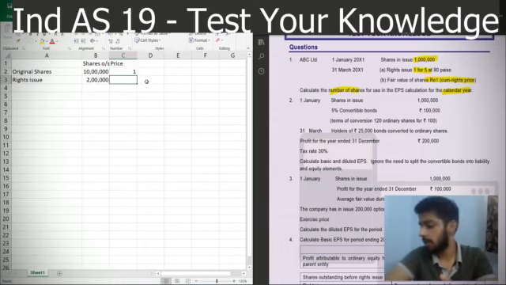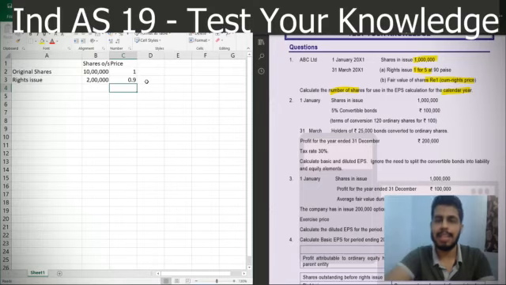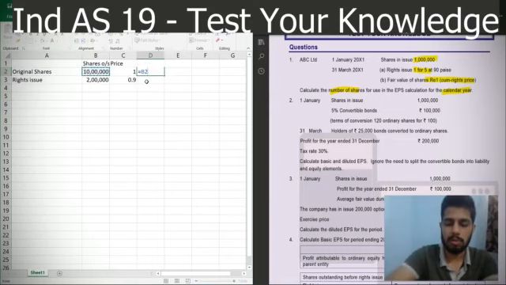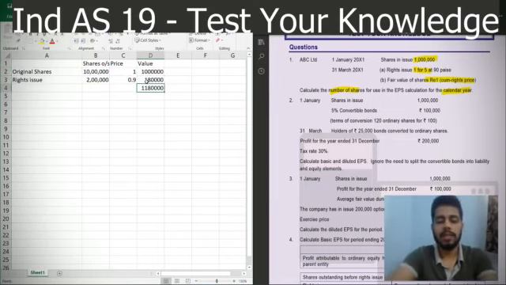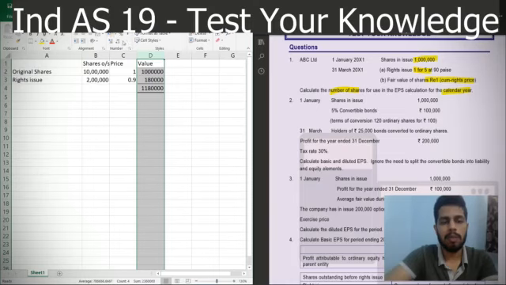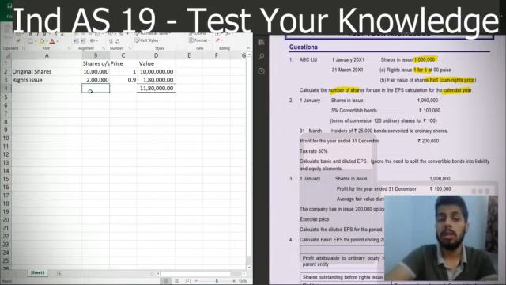But for 2 lakh shares we'll use only the 90 paise value because the 2 lakh are the rights issue which have been issued at 90 paise. So this gives us our total value of the shares outstanding as follows. What I've done is shares outstanding into price, and the total is 11,80,000 rupees, the value of shares outstanding as on 31st March 2000 X1.